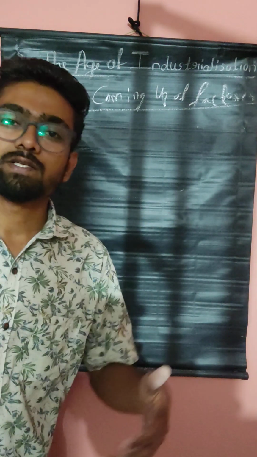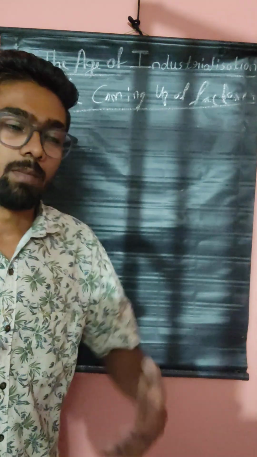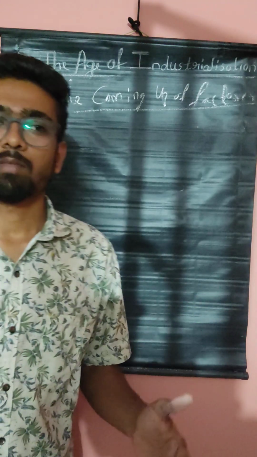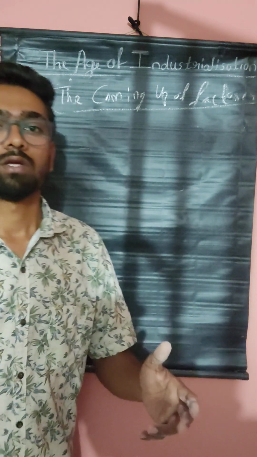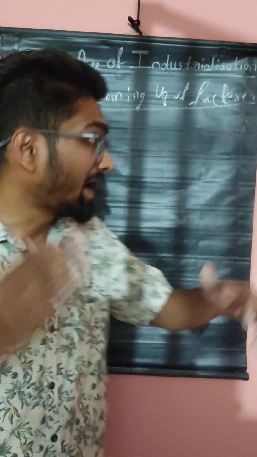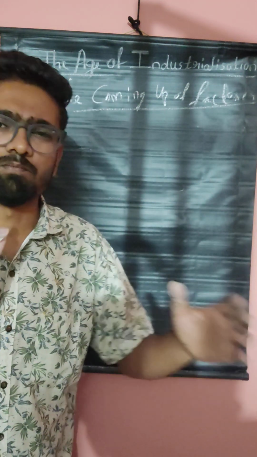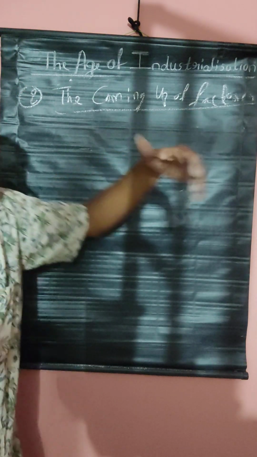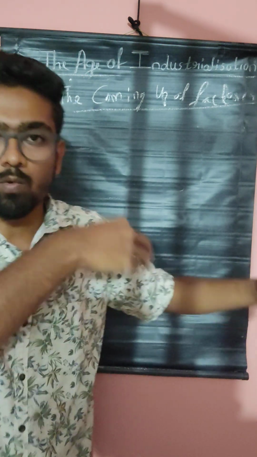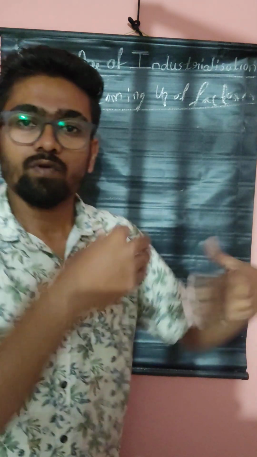In India, cotton production was increased. The factories grew more in Britain. This is a simple topic. By the coming up of factories, the cotton production in India was increased because the factories were more. They want cotton. Where are they buying? From these colonized countries, the Britishers started buying. They were forcing the Indian laborers.